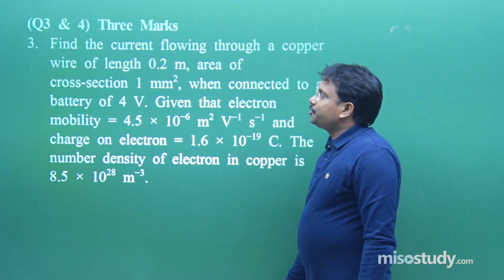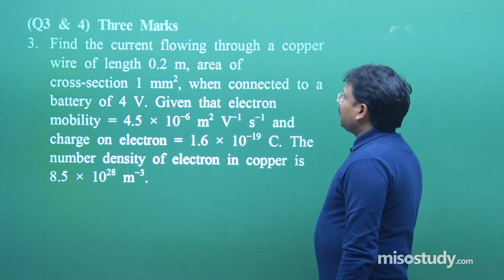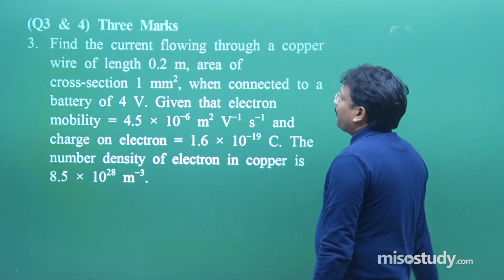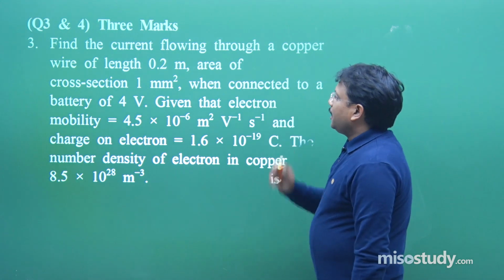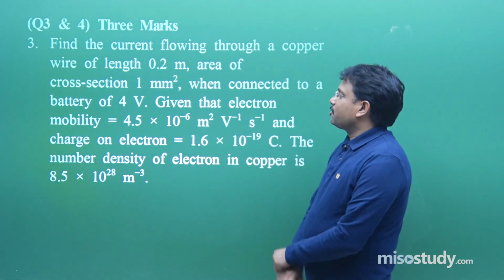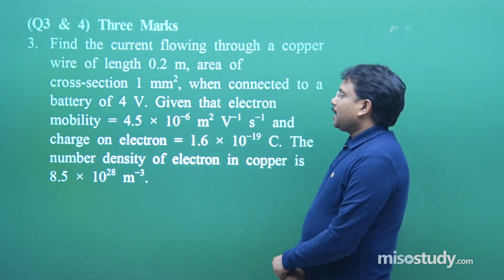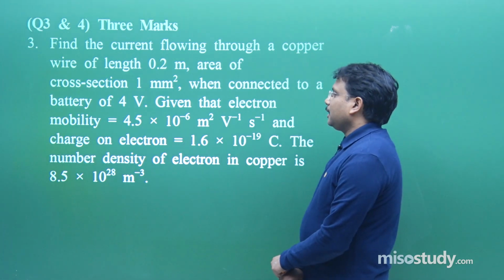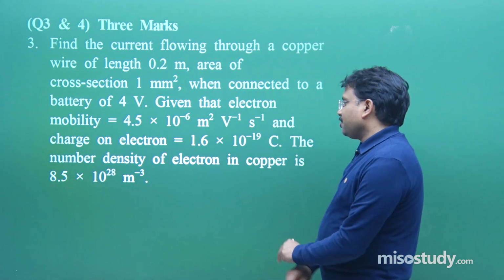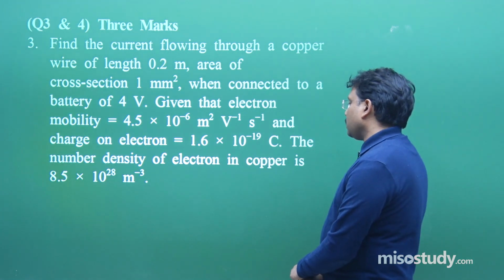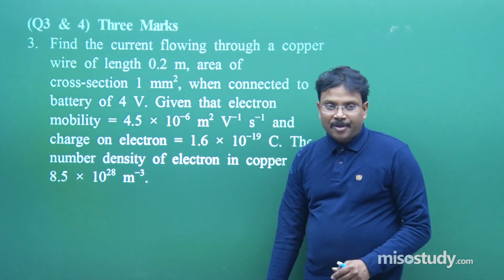Then comes question number 3. Find the current flowing through a copper wire of length 0.2 meter, okay, area of cross section 1 mm square when connected to a battery of 4 volt. Given that electron mobility mu is this much and charge on electron is this much, the number density of electron in copper wire is this much.